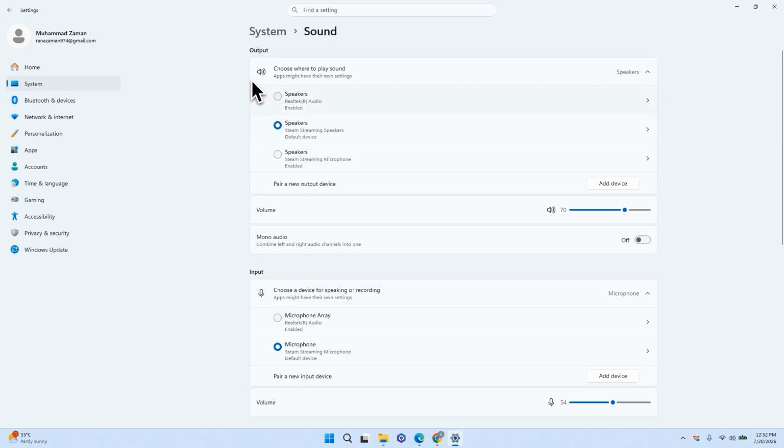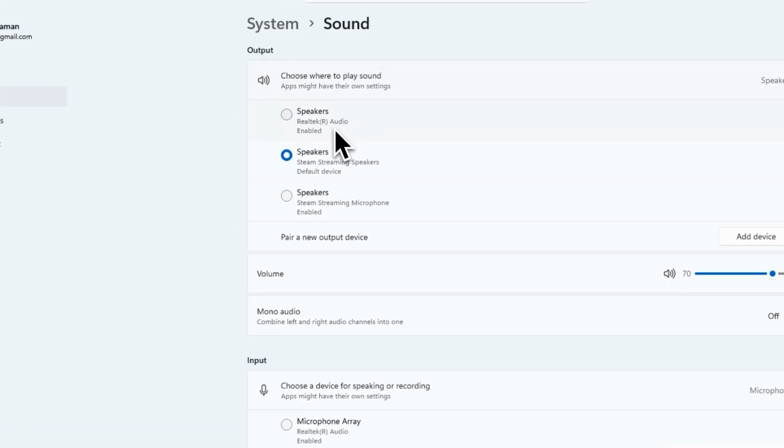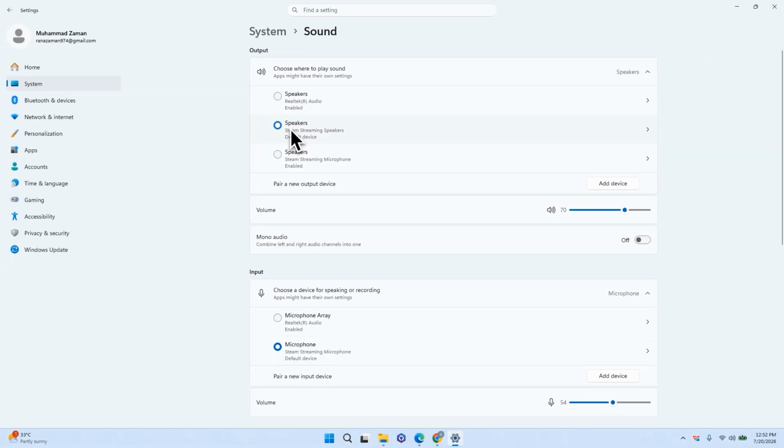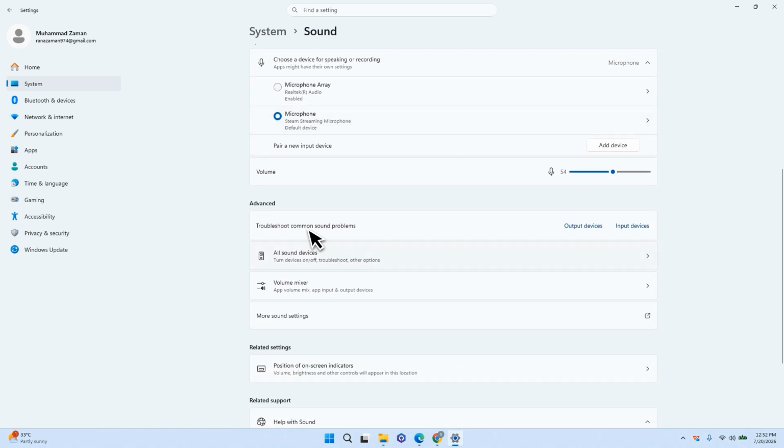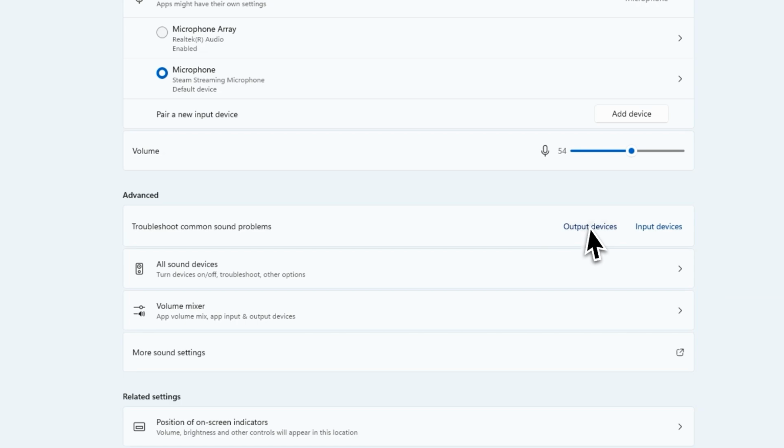At the top of the sound settings, check the Output section and make sure the correct speakers or headphones are selected. Also, confirm that the volume slider is turned up and that the device isn't muted. After that, scroll down to Troubleshoot Common Sound Problems and click Output Devices.